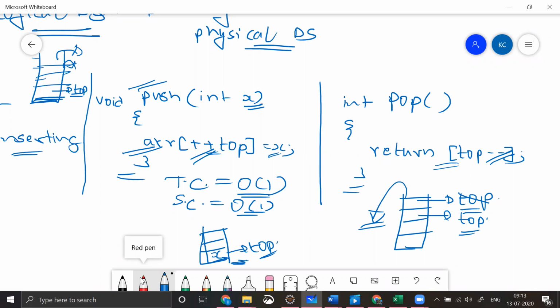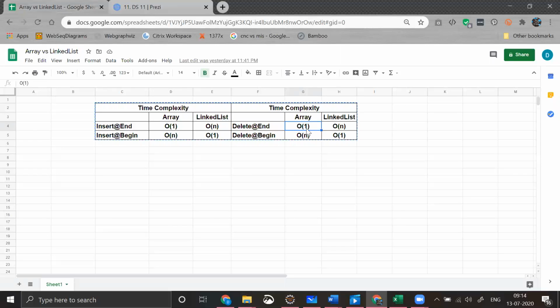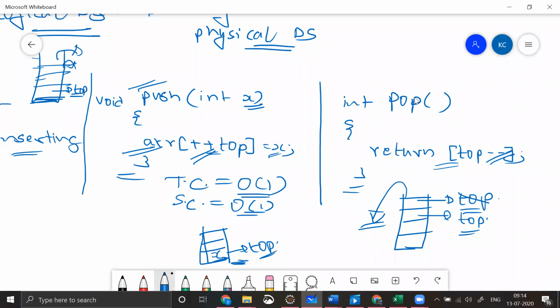Maybe what we can do is, let me try to do this time and space complexity analysis for pop also. You're trying to delete where? You're trying to delete at your right hand side, which means you're trying to delete somewhere over end. When you're trying to delete at end, the time complexity will become order of 1. So this simple pseudo code that you have written for pop will always be returning you with time complexity of 1. The time complexity will become order of 1, and space complexity will also become order of 1.